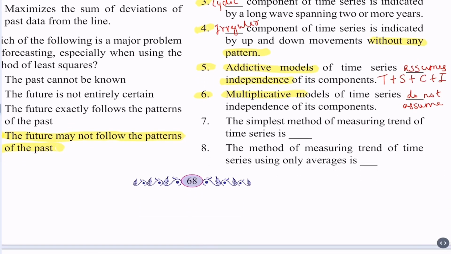Now question 7. The simplest method of measuring trend of time series is, now simplest method, first to start with, is always a graphical method. So that is the answer. Now question 8. The method of measuring trend of time series using only averages is, of course, method of moving averages.